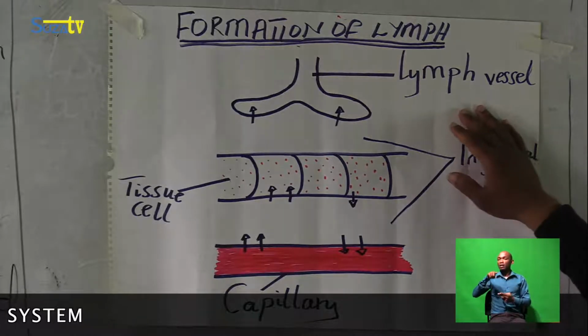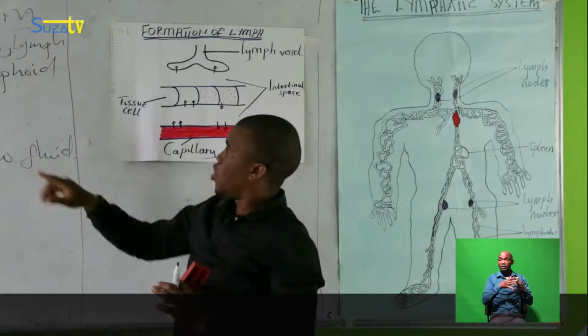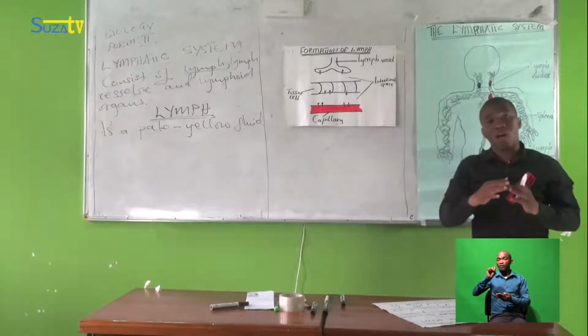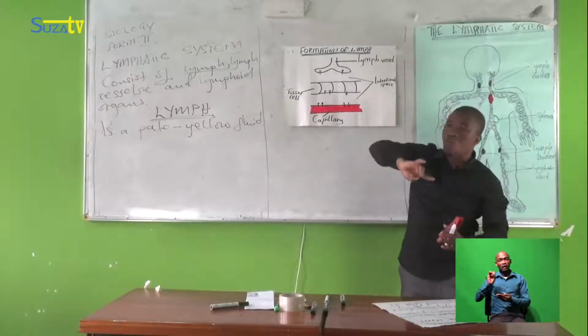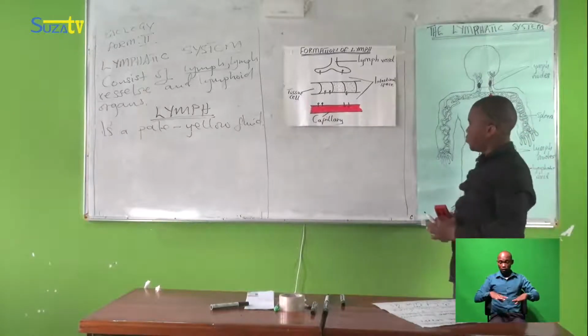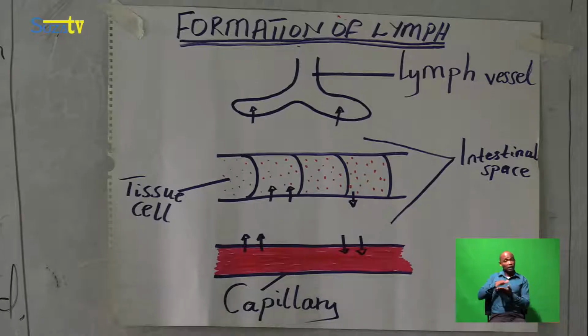As I said, the system also consists of lymph vessels through which lymph can pass while moving and distributing in each part of the body. Good. So in this explanation, we will start from the capillary.